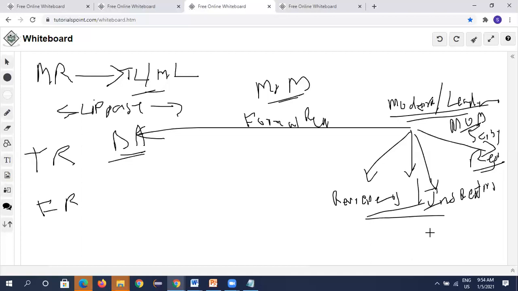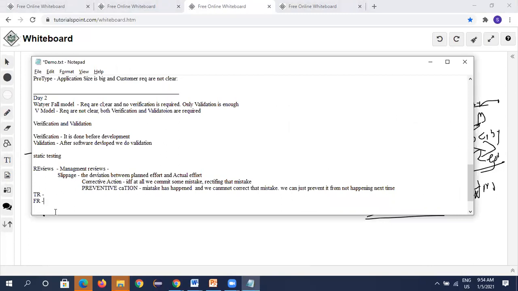Okay. And there are different phases in formal reviews. We can say planning phase and kickoff meeting phase. See, nobody will ask all this in detail in an interview, but just have knowledge. Preparation meetings, review meetings, rework meetings, if any rework needs to be done, and further formal reviews, follow-up meetings. These all are different types of formal review meetings.